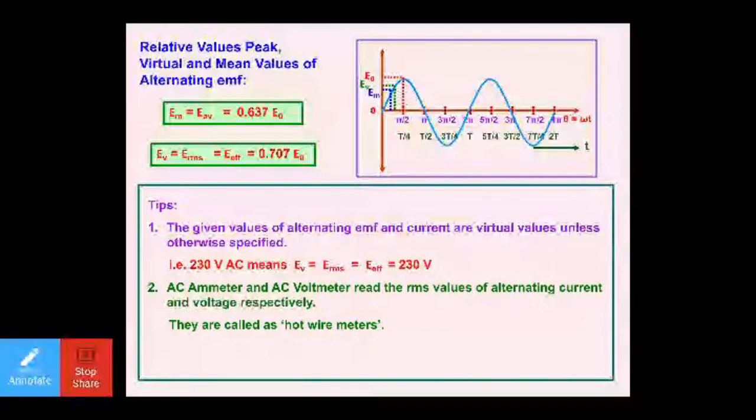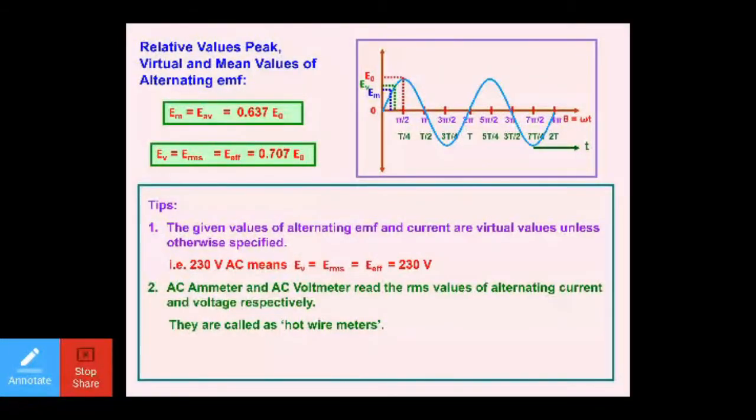If I ask you by which device you can measure the RMS value of alternating current, you simply give me the answer: hot wire ammeter. If I ask by which device you can measure the RMS value of EMF or voltage, then you say hot wire voltmeter. Normal ammeter and normal voltmeter only record direct current values or direct supplied potential.